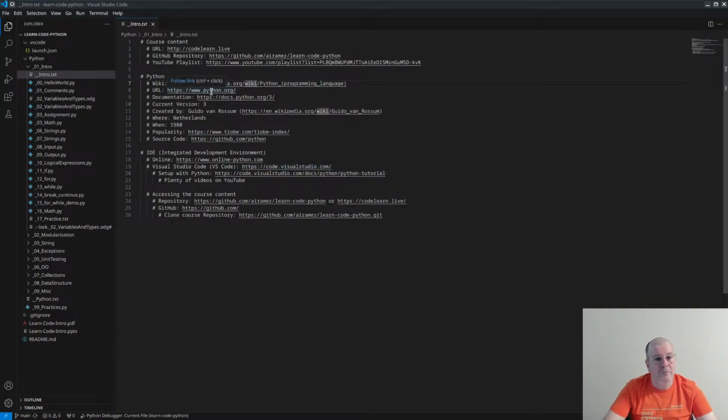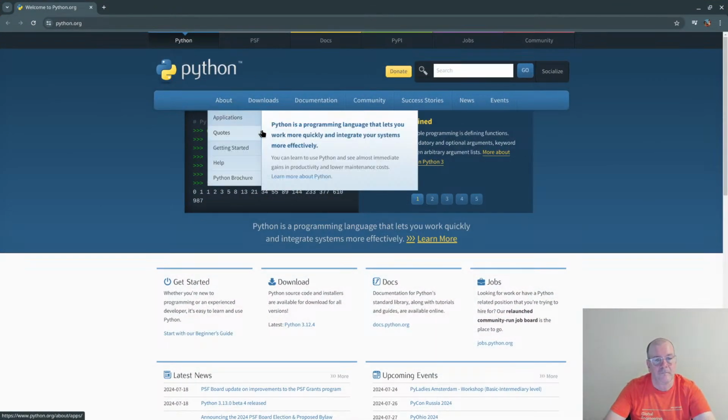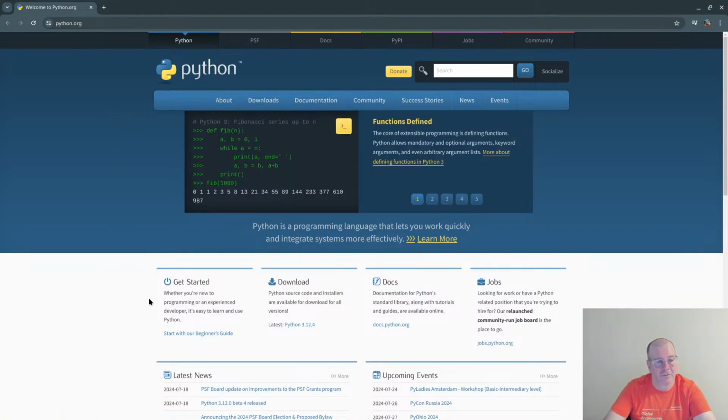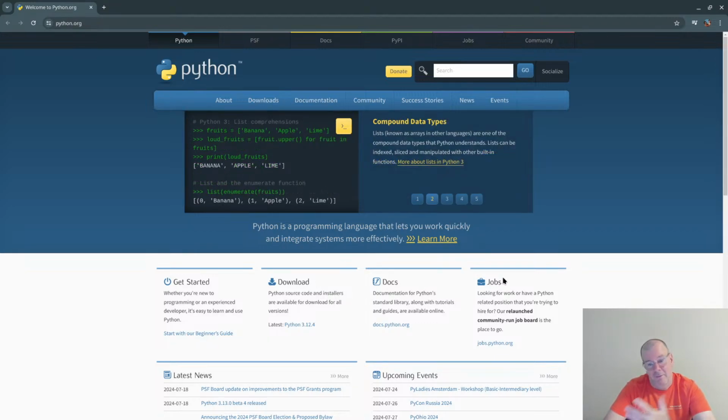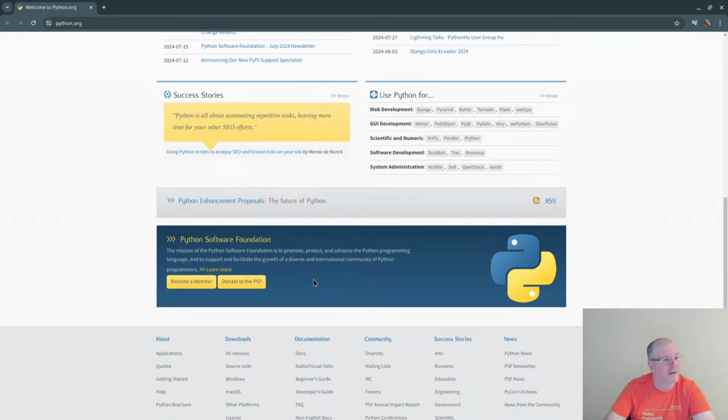This is the URL for the Python homepage. This is the official homepage. It's not a wiki page. So if you go to this page here, we'll see that there is a lot of stuff there. Like you can see how to get started. There are downloads of Python so you can run it in your environment. There are some docs, even jobs are there. There are some events. So it's insane how much information Python has.